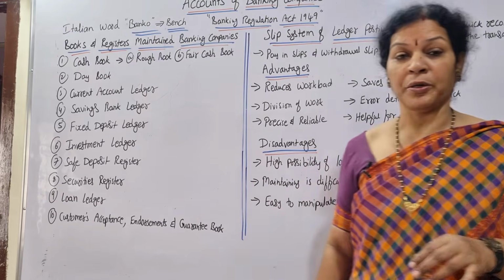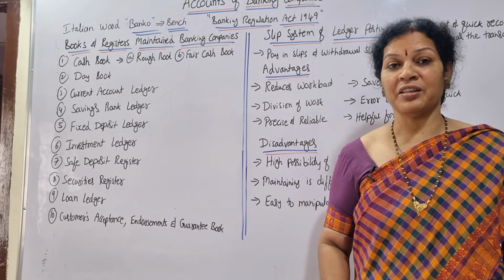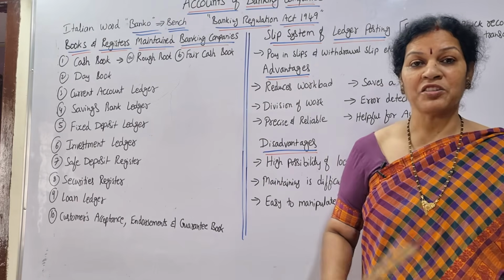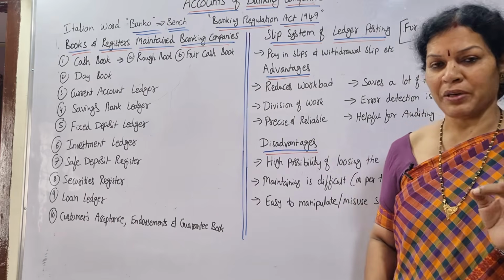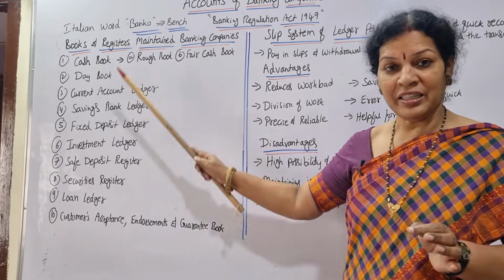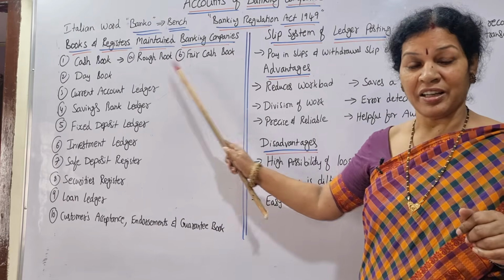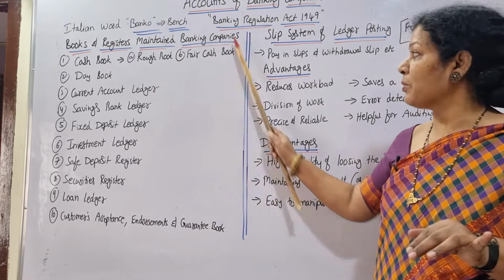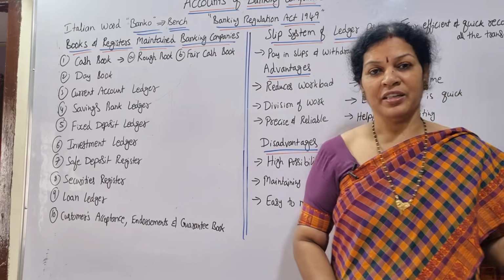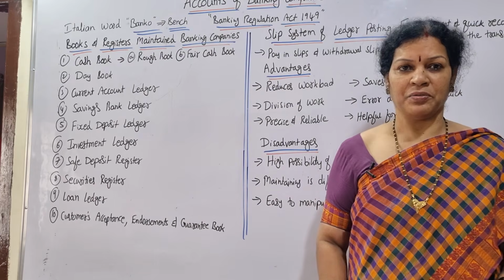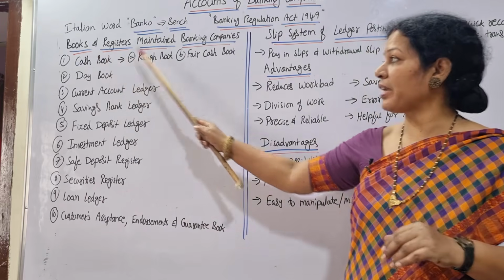First thing is the cash book. What is the cash book? Receipts of cash and payments of cash will be registered in the cash book. When we register, first of all we write in the rough book, the cash rough book. Then once the rough book is cleared, it is entered into another book, that is the fair cash book. Two books are maintained for cash book. In the cash book, we write income of cash and payment of cash. We have learned this already.